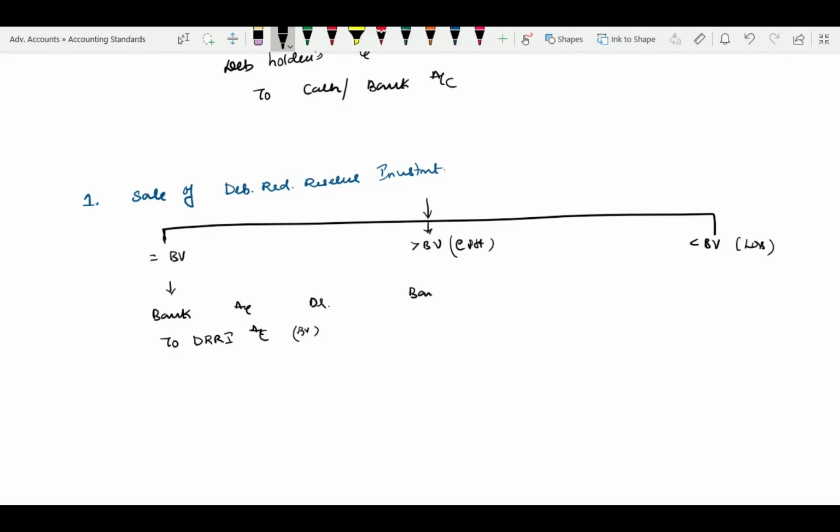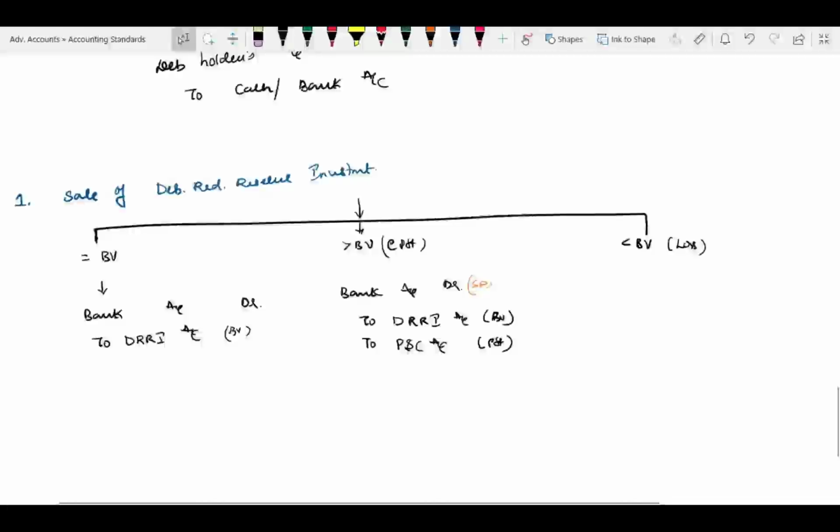Therefore the entry: bank account debit, at the sale price, to debenture redemption reserve investment account to the extent of book value, to P&L account, assuming it is a profit. Everything has to be routed through P&L. Next, if it is a loss, again it's the same. Loss has to be debited.